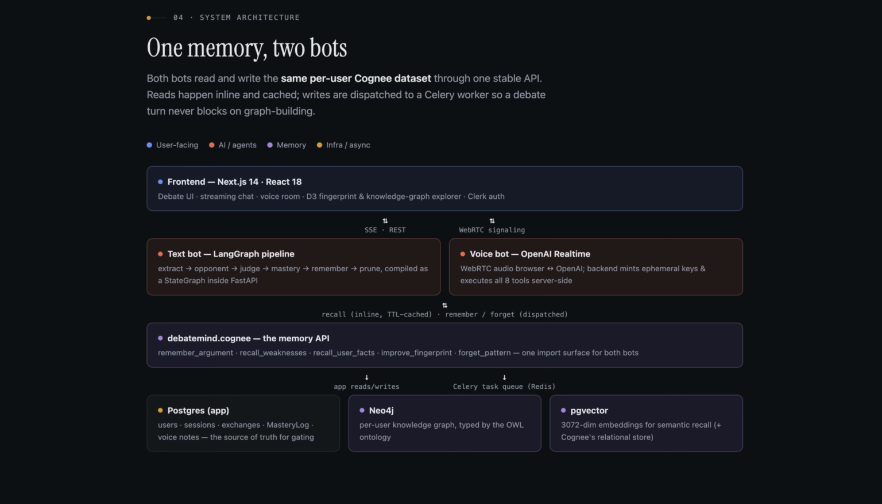As I said, text to text relies on the LangGraph pipeline, and voice relies on OpenAI Realtime. There are two operations taking place: a read operation and a write operation. The read operation is faster, reading from cache data. For the write operation, we are using Celery and a Redis queue as a worker concept. The worker runs, so the AI agent can continue the debate without any pause.